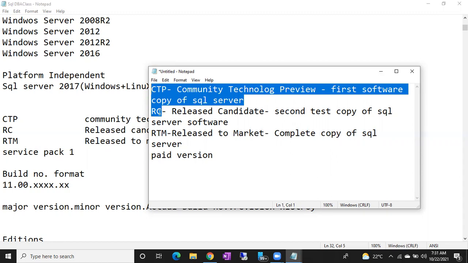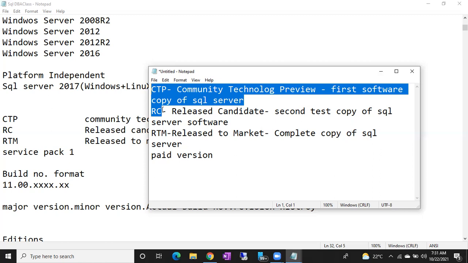Finally, once everything is fixed and they find there are no bugs, this is a proper copy. Still, one or two bugs may be there even after introducing that software copy. You may face one or more bugs whenever you are using it in different use cases.